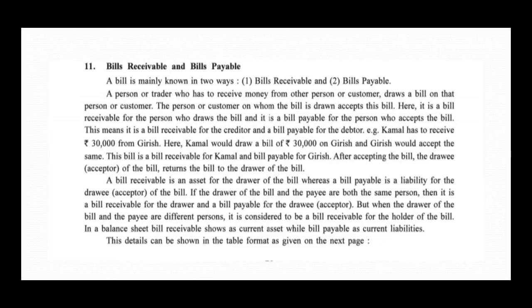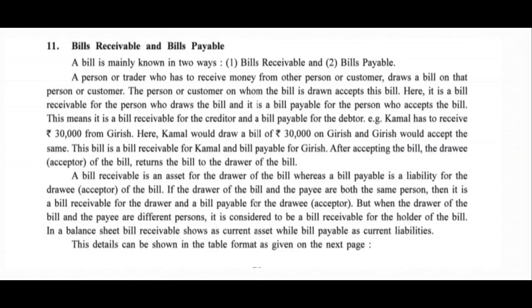A bill receivable is an asset for the drawer of the bill, whereas a bill payable is a liability for the drawee, that is the acceptor of the bill. If the drawer of the bill and the payee both are the same person, then it is a bill receivable for the drawer and a bill payable for the drawee. But when the drawer of the bill and the payee are different persons, it is considered to be a bill receivable for the holder of the bill. In a balance sheet, bill receivable shows as current asset while bill payable as current liability.